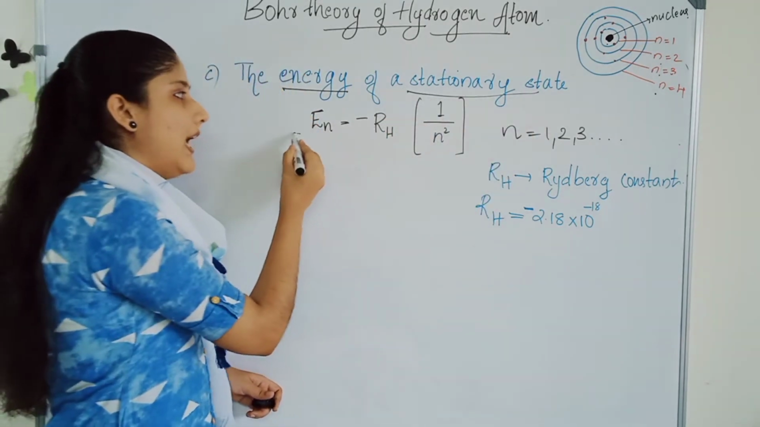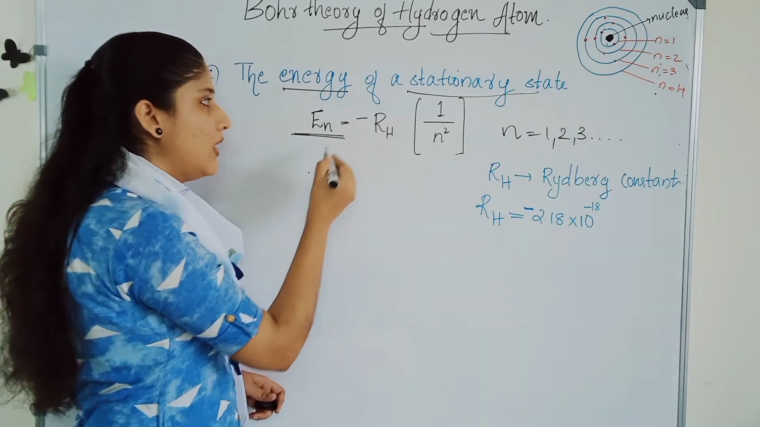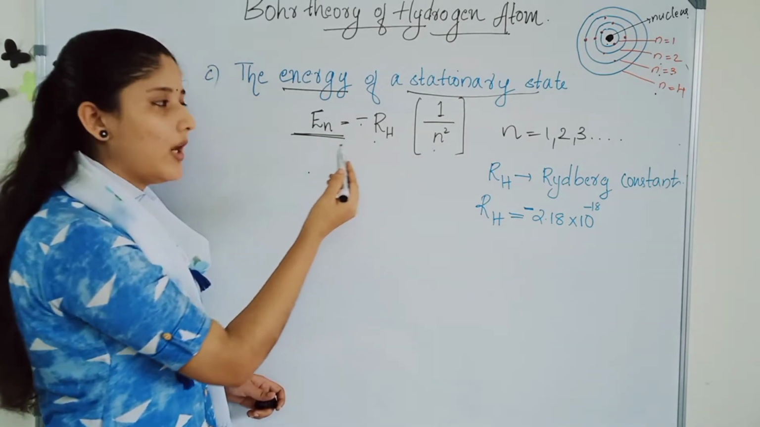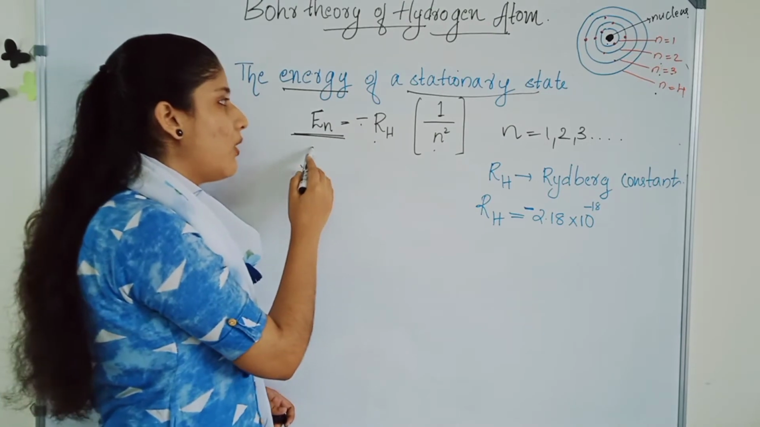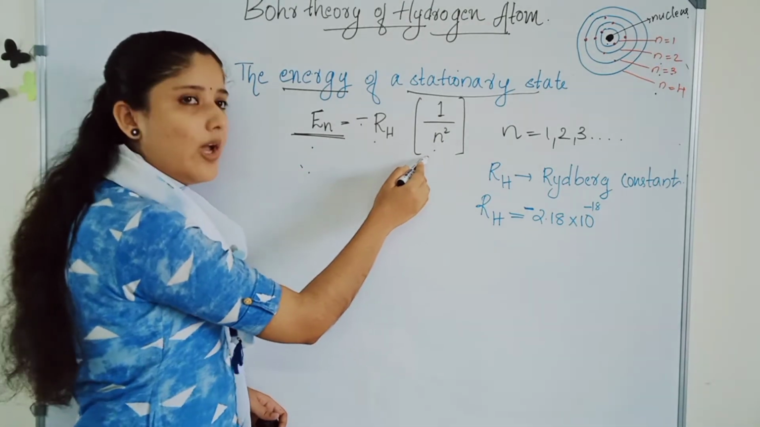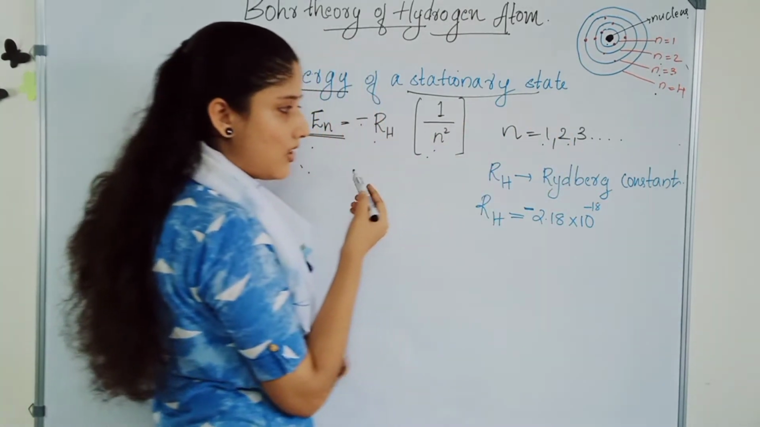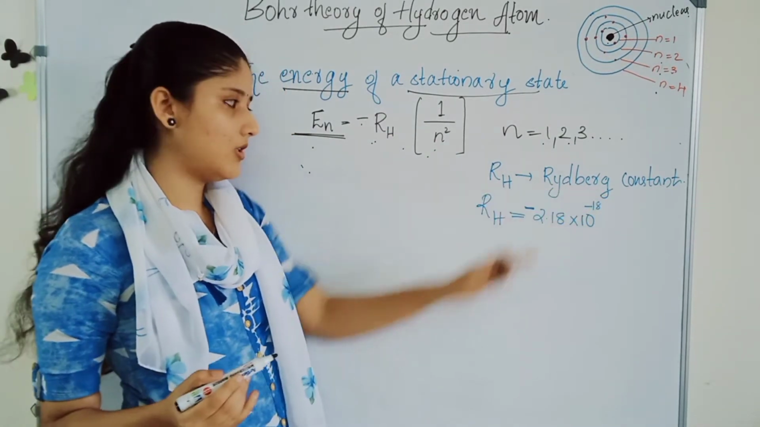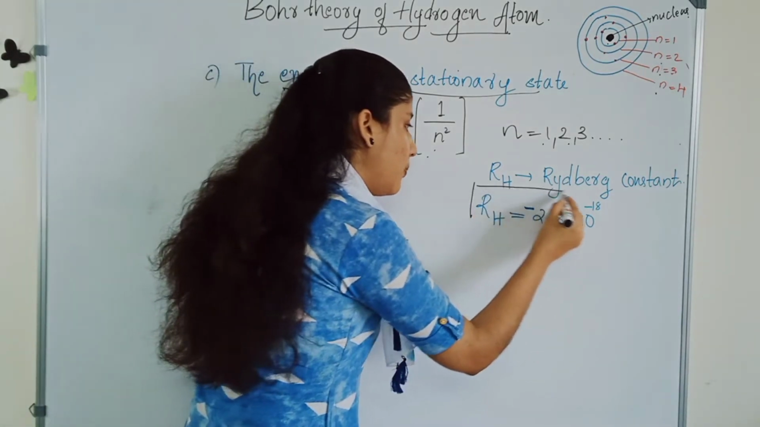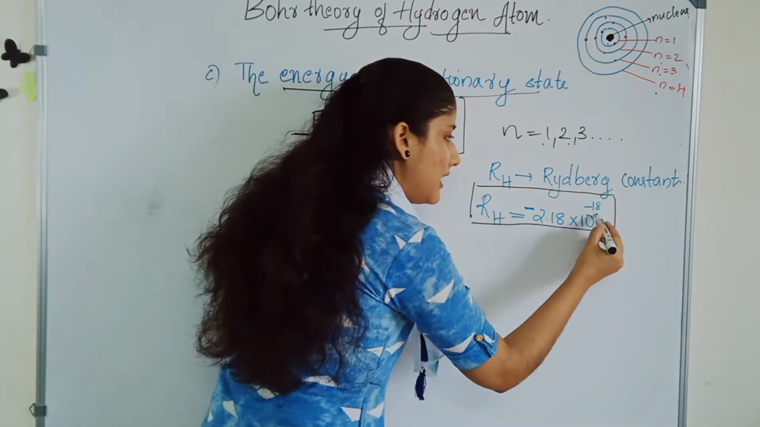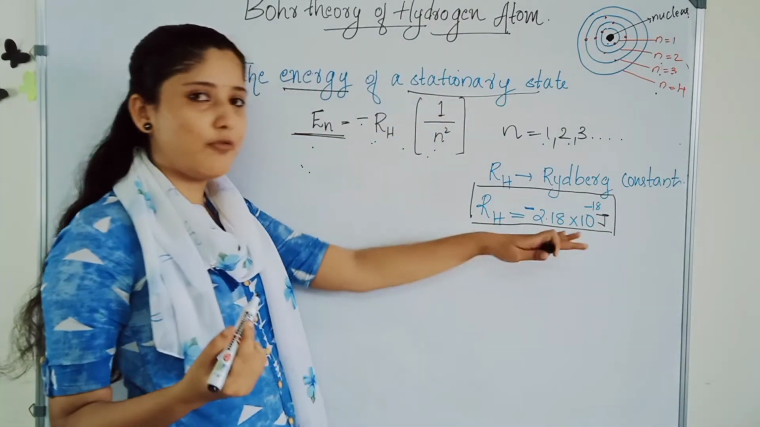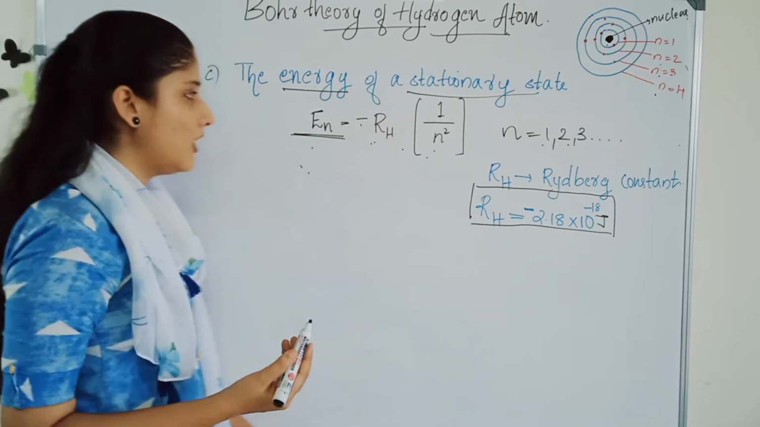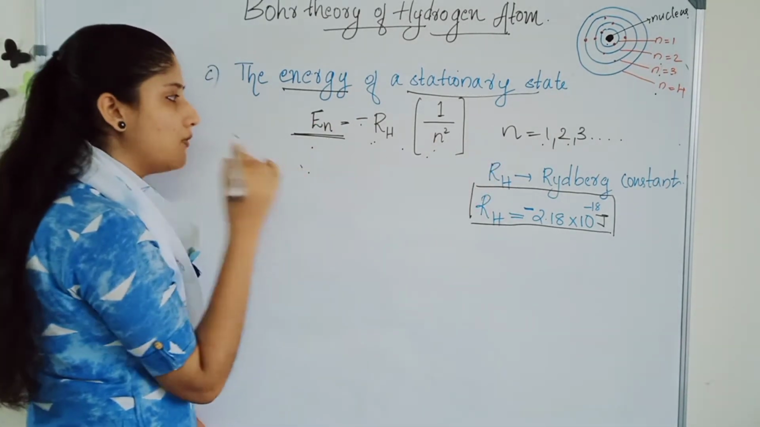The energy of the nth state is denoted as En. The equation to find the energy of a stationary state for a hydrogen atom is En equal to minus RH into 1 by n square, where n can be 1, 2, 3, etc. This constant RH is called the Rydberg constant and has the value 2.18 into 10 power minus 18 joule. This is the equation to find the energy of the nth state.